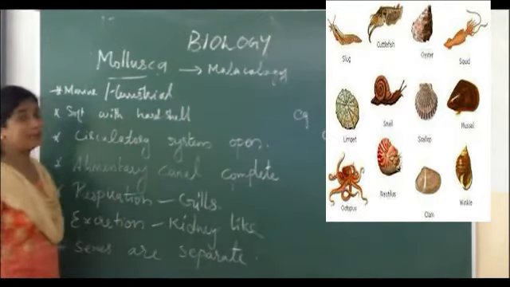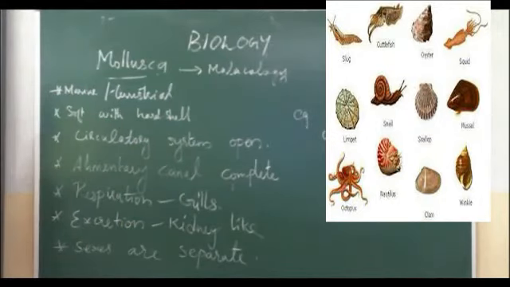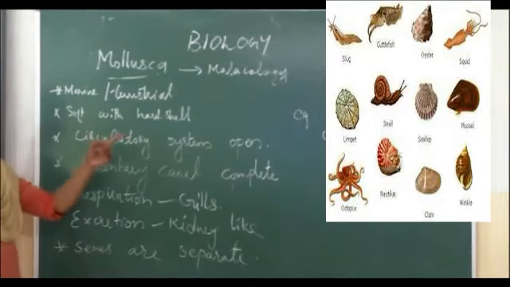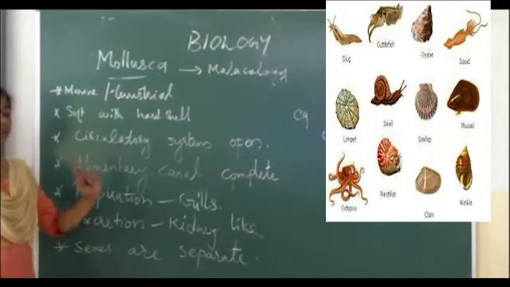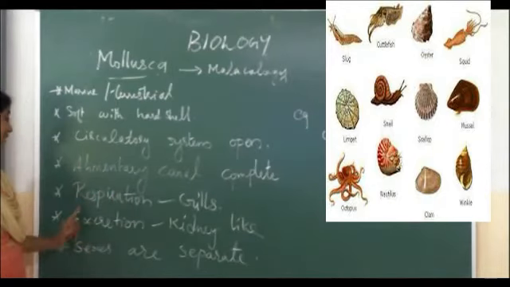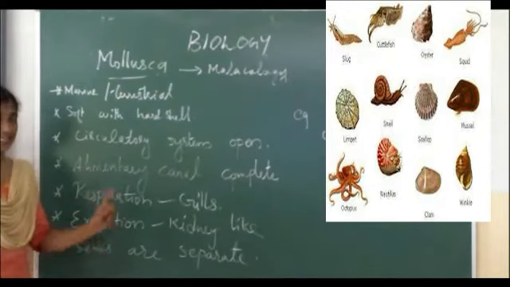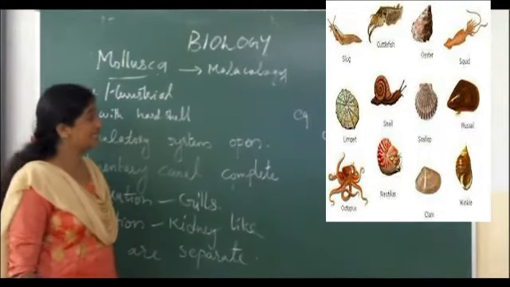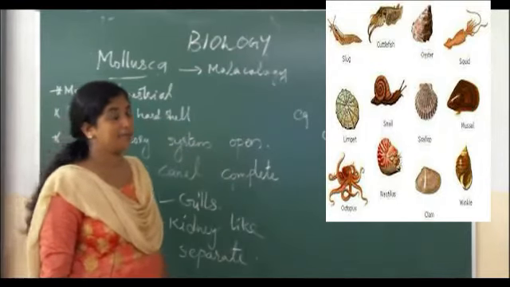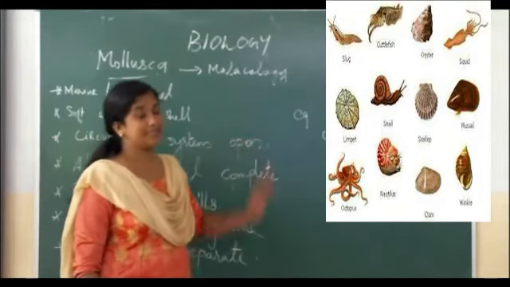Once again, phylum Mollusca: the study of these animals is known as malacology. They may be terrestrial or marine. Their body is soft with a hard shell. Circulatory system open, alimentary canal complete. Respiration mainly by means of gills. Excretion through a kidney-like structure. Sexes are separate, male and female. Examples: Pila, chiton, sepia, octopus, etc.